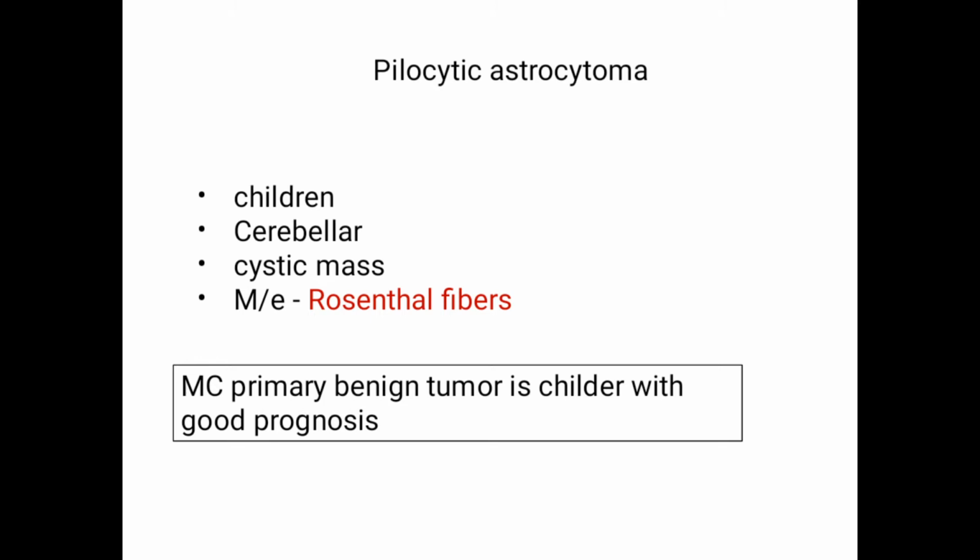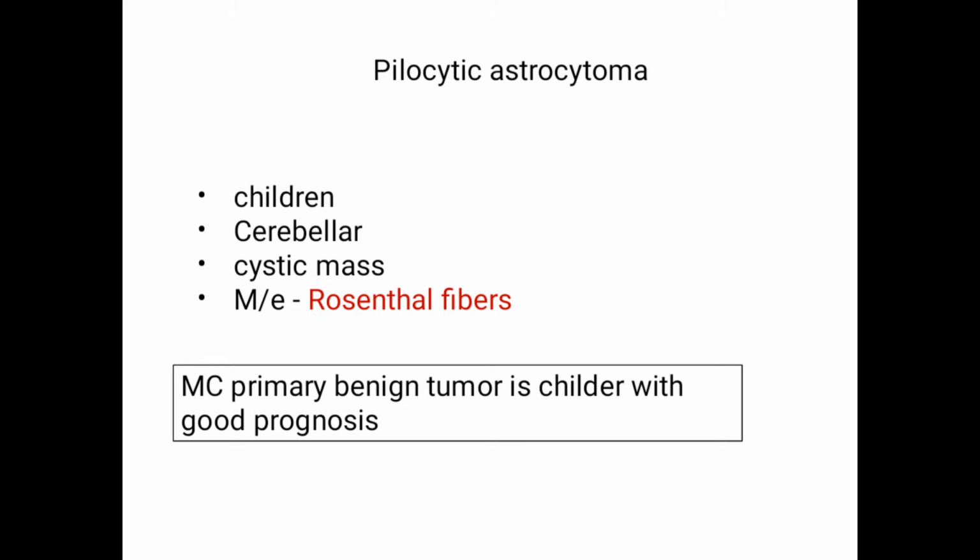Then one more important thing to remember is this is the benign tumor and the rest are all malignant. Since I told you this is found in kids, like last time I told you, any tumor which is below the tentorium tends to be in children. After that, cerebellar cystic mass. You can remember this by C cube. In a question, it will be like a 3-year-old kid with a cystic mass in the cerebellar region. So CCC indicates without any doubt it is pilocytic astrocytoma.